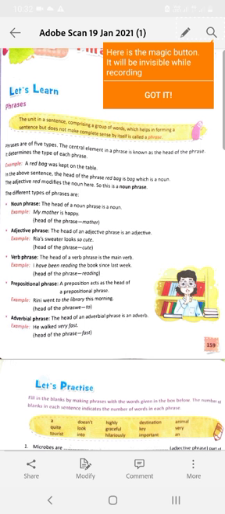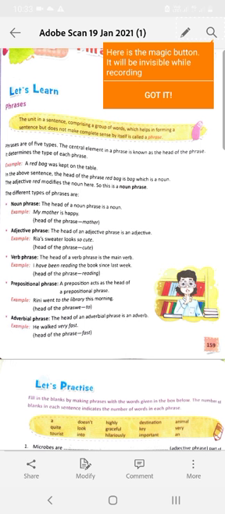Let's read the definition that is written in the book. The unit in a sentence comprising a group of words which helps in forming a sentence but does not make complete sense by itself is called a phrase. Now see, there are 5 kinds of phrases: noun phrase, adjective phrase, verb phrase, prepositional phrase and adverbial phrase.